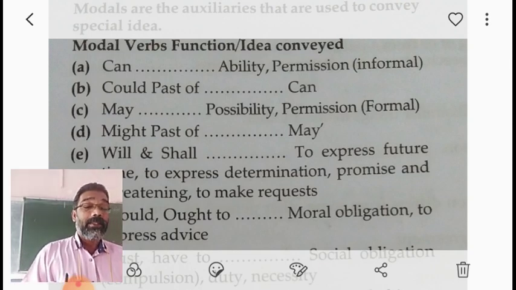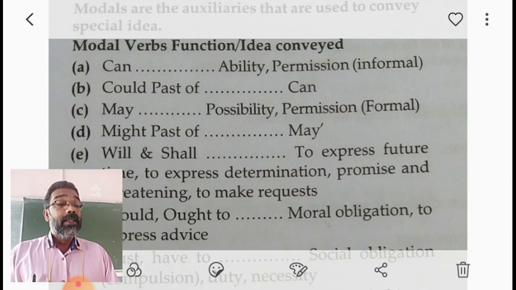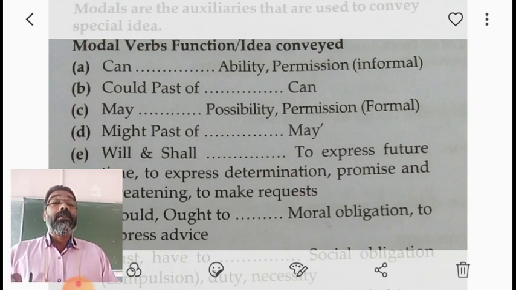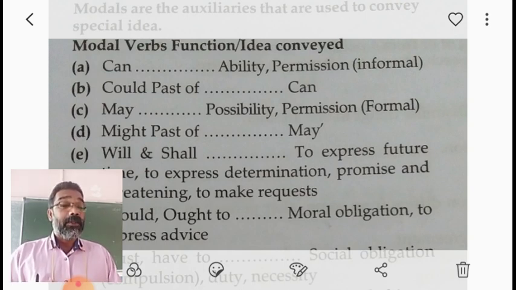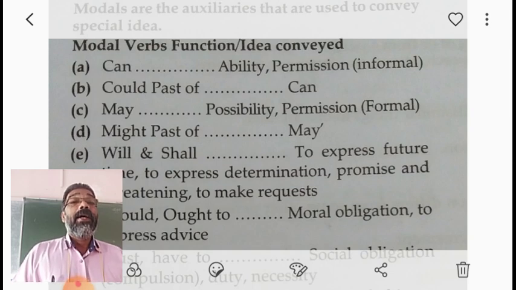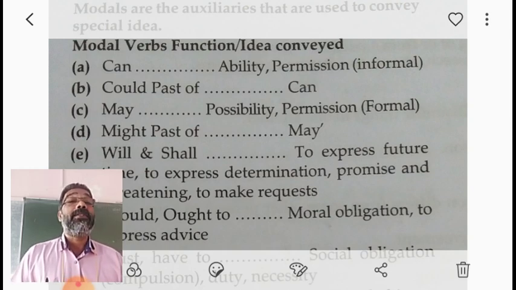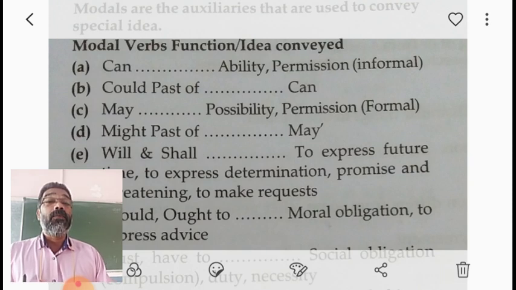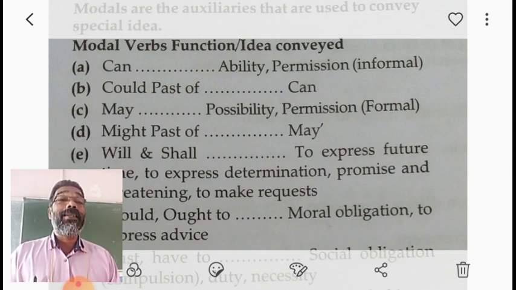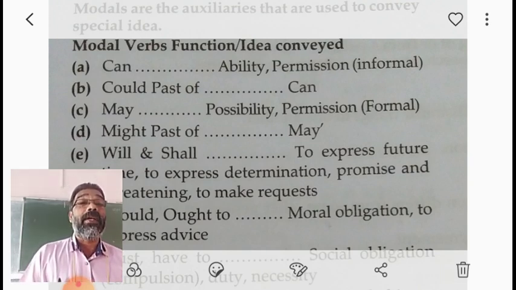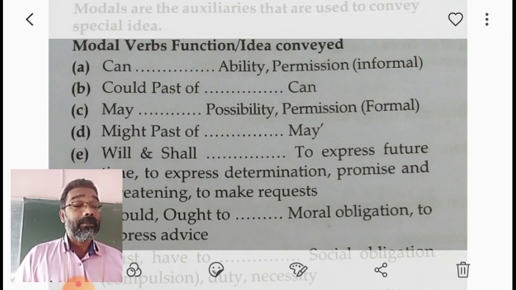So one function of can is to show one's ability, and another is to ask permission in an informal way, not formal. Can is not used in formal language.